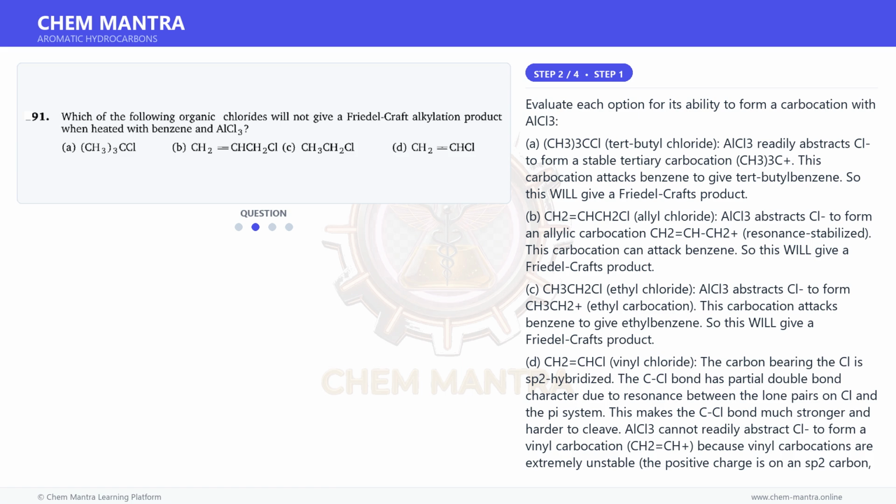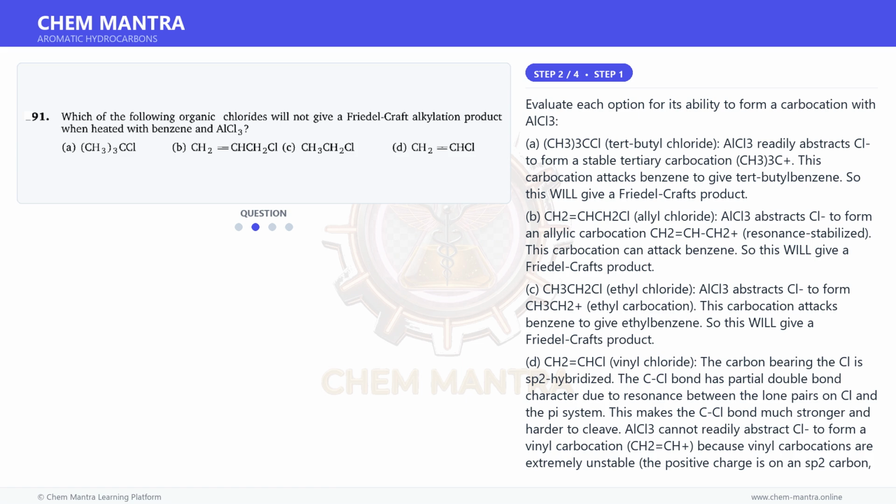D. CH2=CHCl, vinyl chloride. The carbon bearing the Cl is sp2 hybridized. The C-Cl bond has partial double bond character due to resonance between the lone pairs on Cl and the pi system. This makes the C-Cl bond much stronger and harder to cleave.